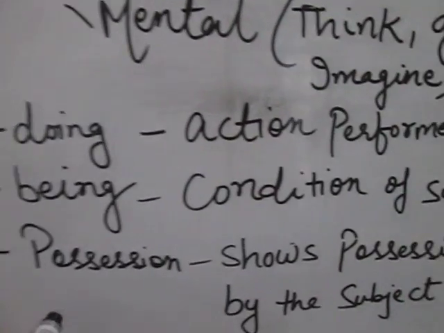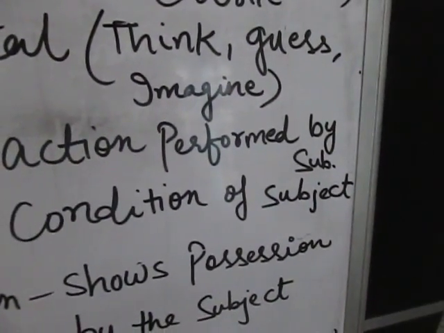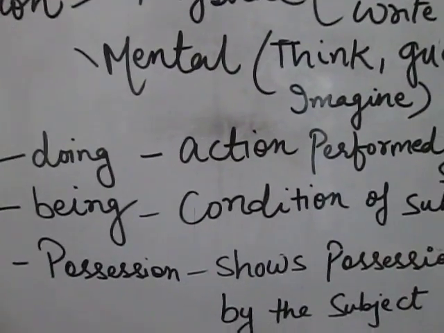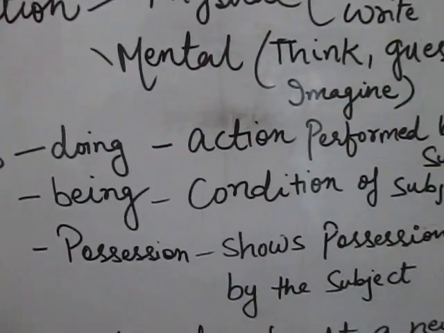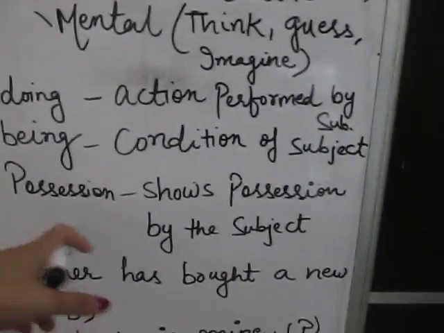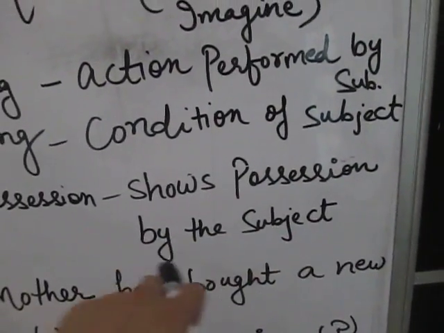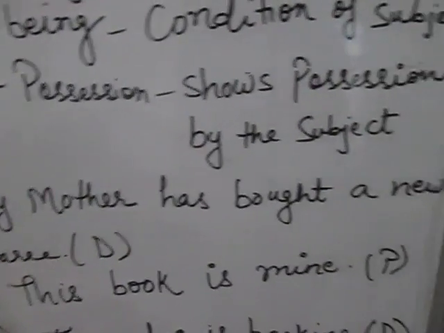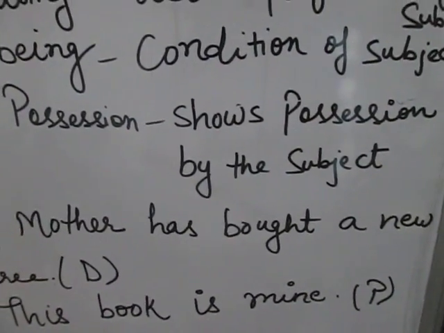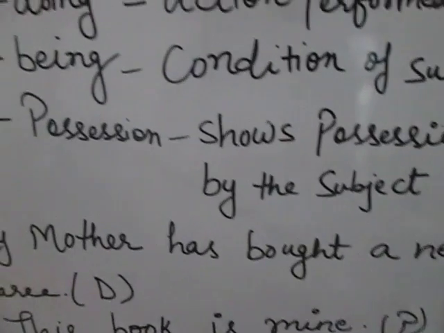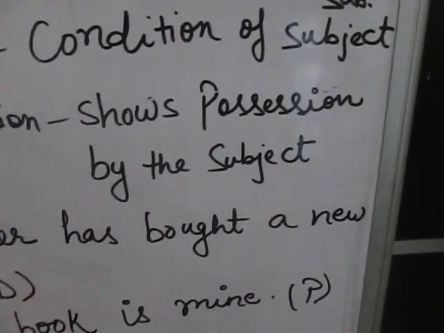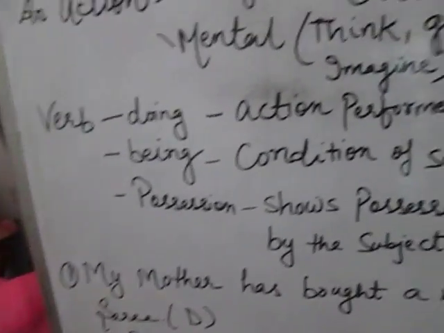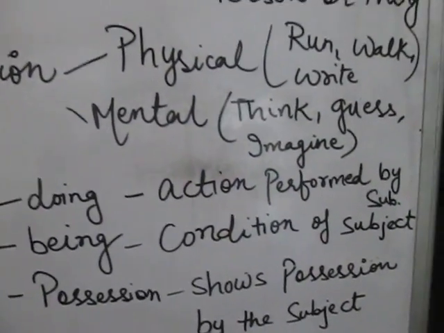Now third is possession. Possession means ownership. So in possession, possession by the subject means, for example, this book is mine. So I am the subject, mine, and I am showing my possession on the book. So it is a verb, right? So verb of possession is when someone talks about possession of a subject.